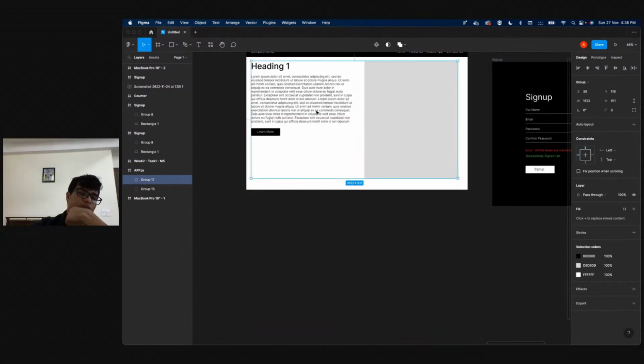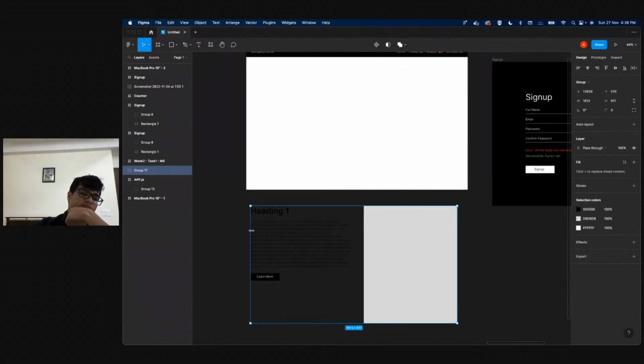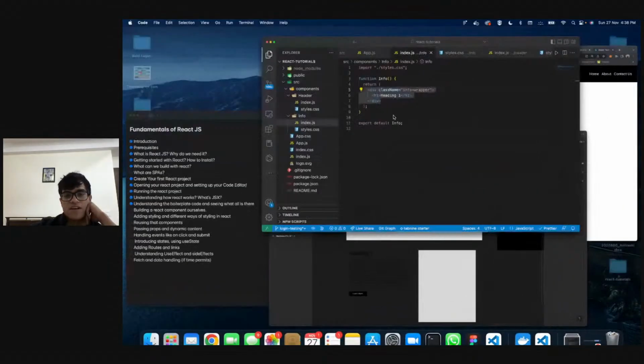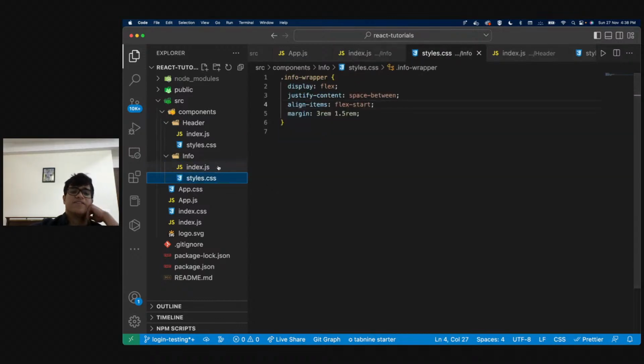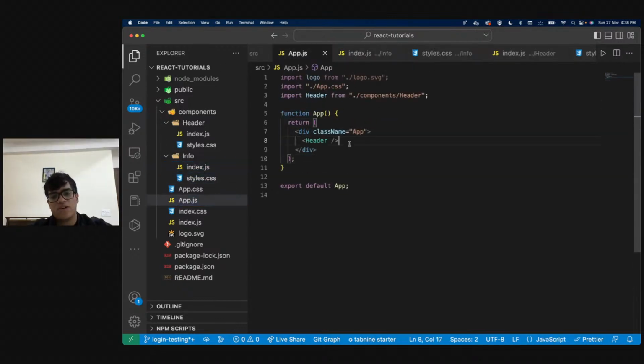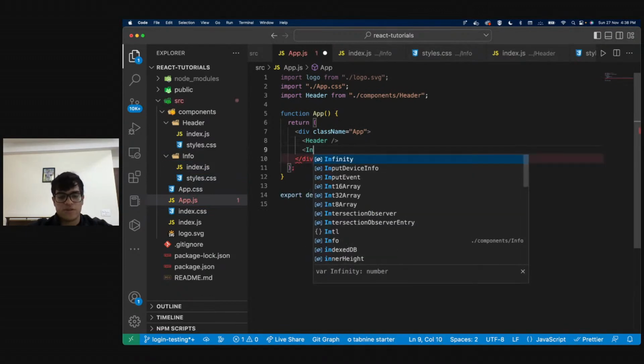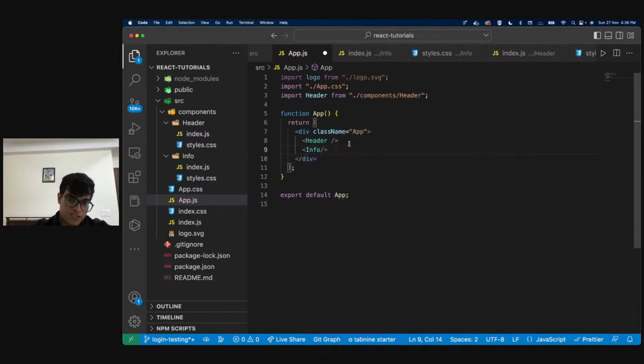Right. So again, what we'll be doing is exporting from our info component, and importing it in our app.js. As you can see, the export is already happening for the info component. Info is this function. Inside this function, we are returning this, and we have styled it a little bit already. Now all I have to do is import it here. So I'm going to say Info slash, right?